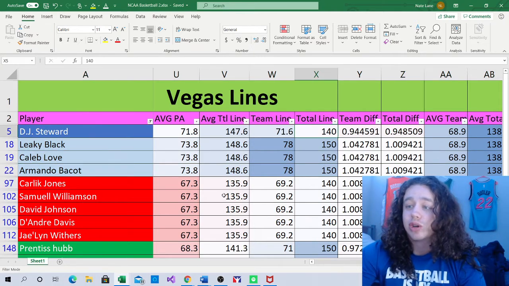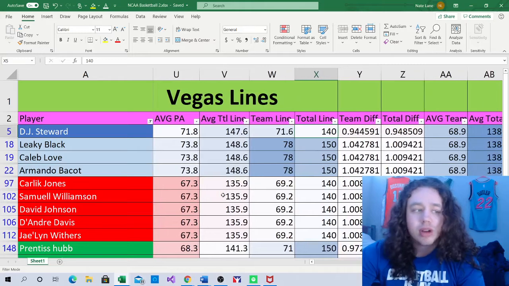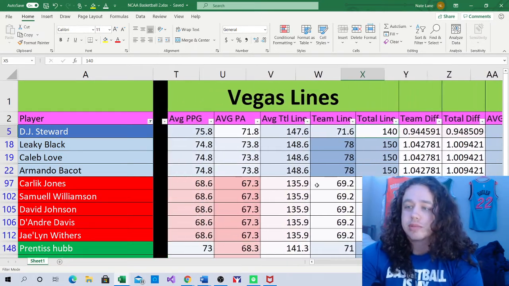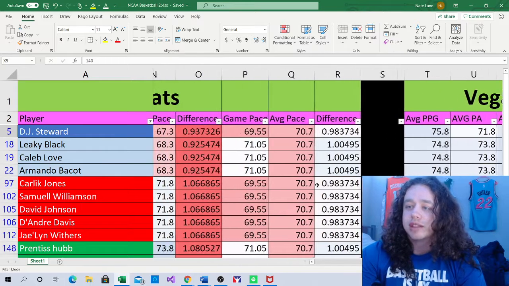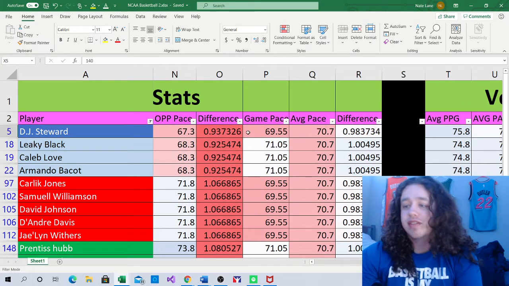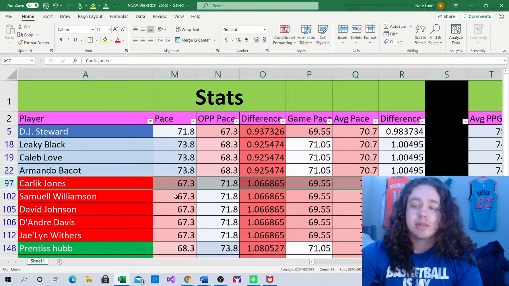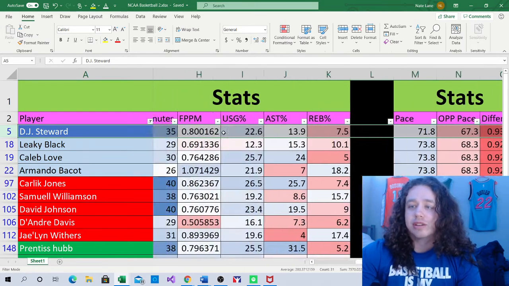The game has an implied total of 140. It's a pretty okay total on the day. It's an above average total for the overall slate, so that's pretty solid to look at. When you go look at the pace, it's going to have a pace of 69.55. That's slightly below average, but Louisville is going into a major pace up spot. So I really am going to like the Louisville side a lot more than the Duke side, where Duke is going into a pace down spot. I don't like that as much.